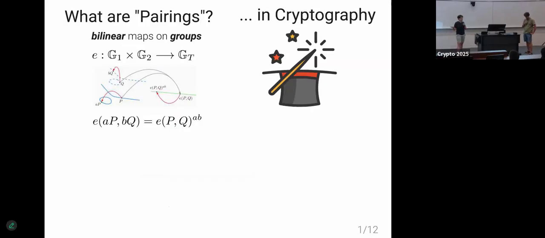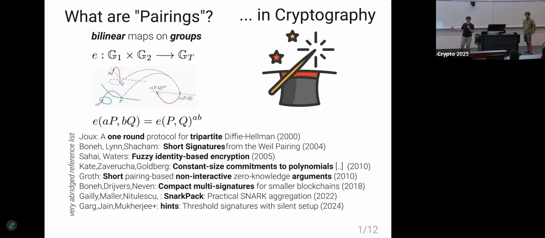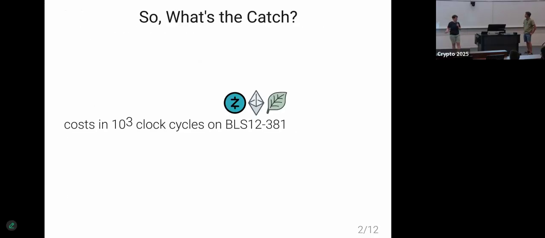Pairings in cryptography, they do magic, right? If you haven't seen it, this is a very abridged list of references. We can do one-round tripartite Diffie-Hellman key agreement. We can do short signatures. We can do fuzzy identity-based encryption. And most recently, hinTS, which is a threshold signature with silent setup. So they are amazing. What's the catch?